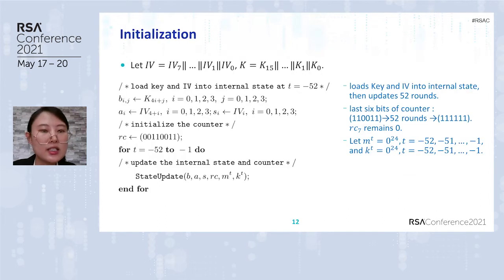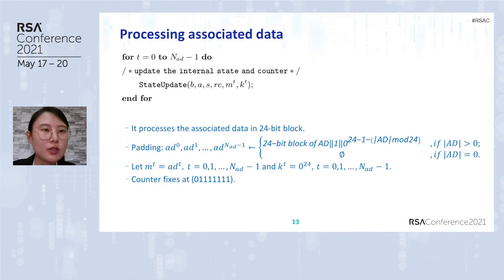For the initialization, we first load the key and IV into the state, then update 52 rounds. Set the counter, message block, and round key as follows, which means neither subkey nor message block takes part in the state update. For the processing associated data phase, it processes AD in 24-bit blocks. Here is the padding rule. Set the counter, message block, and round key as follows, which means only the AD takes part in the state update, but not the subkey.